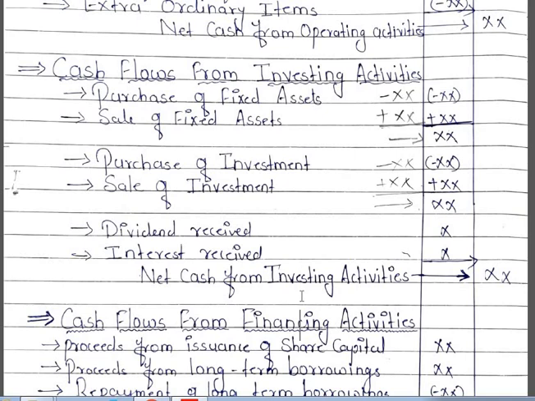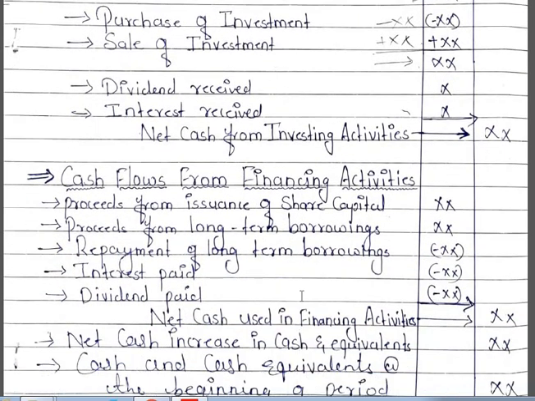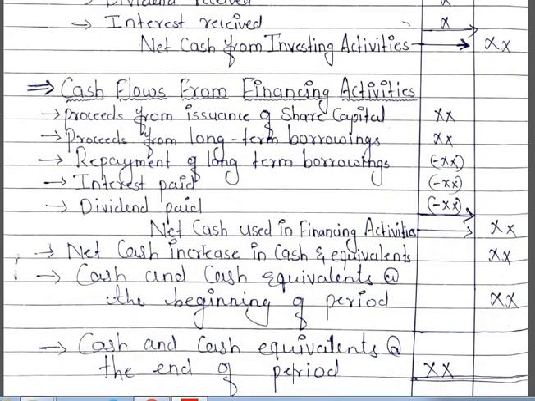The last one is cash flow from financing activities. Here share capital will come in financing activity: the proceeds from issuance of share capital and proceeds from long term borrowings. Then repayment of long term borrowings we have to deduct, interest paid we have to deduct, and dividend paid we have to deduct. All these are outflows. This outflow we deduct from inflows, and the balance will be net cash used in financing activities.